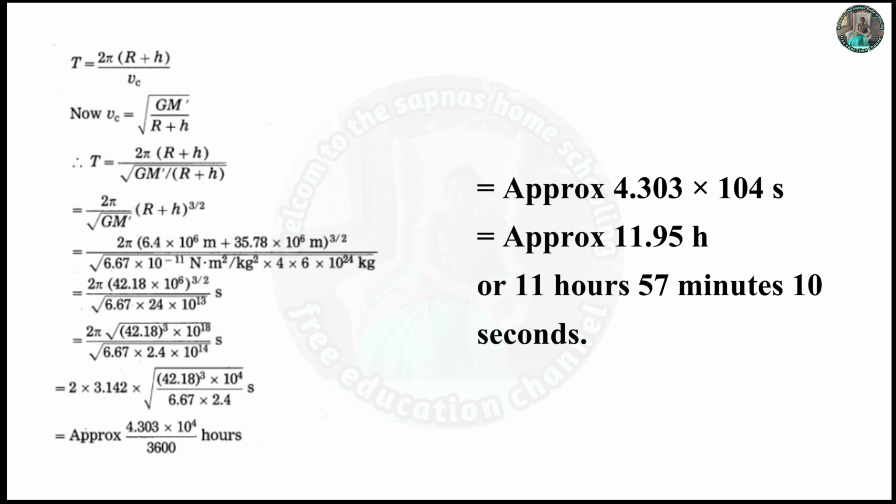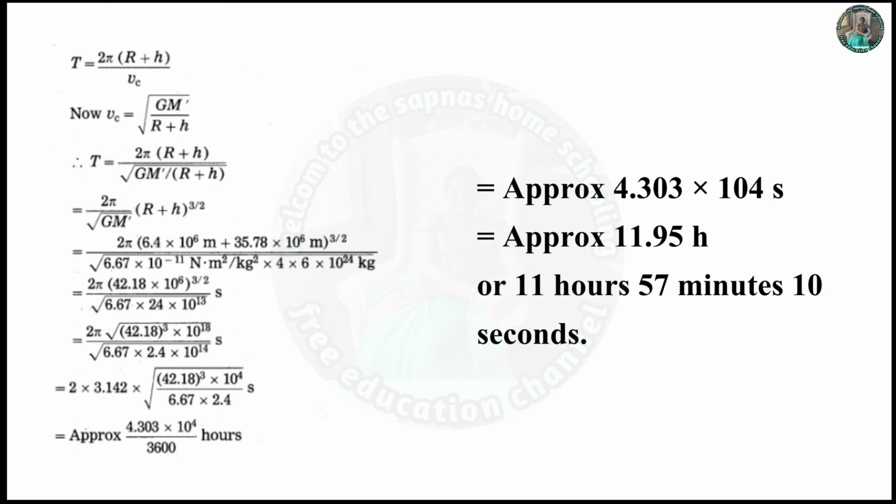T is equal to 2π(R + h) upon √(GM'/(R + h)) is equal to 2π upon √(GM) into (R + h)^(3/2) is equal to 2π (6.4 × 10^6 meter + 35.78 × 10^6 meter) complete 3/2 upon √(6.67 × 10^-11 N·m²/kg² × 4 × 6 × 10^24 kg)